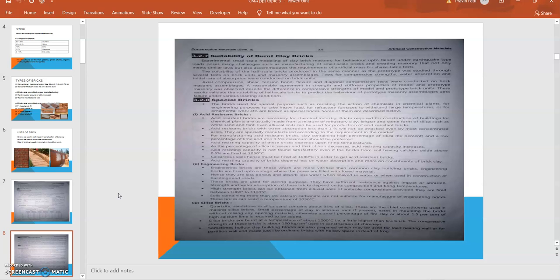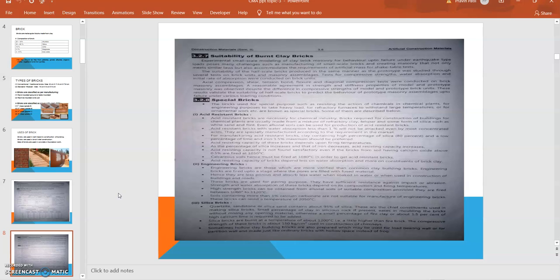Because of that, the chemicals will be blown out from the industries. So to reduce this chemical or nuclear reaction, we have to use a special kind of brick for the construction of these plants.